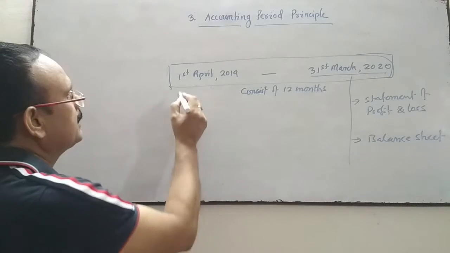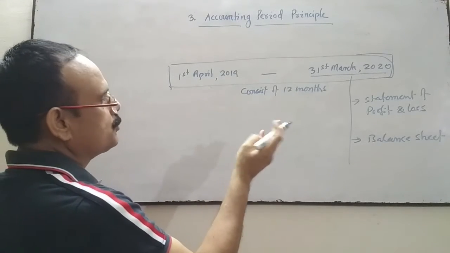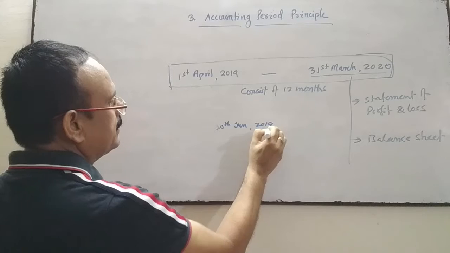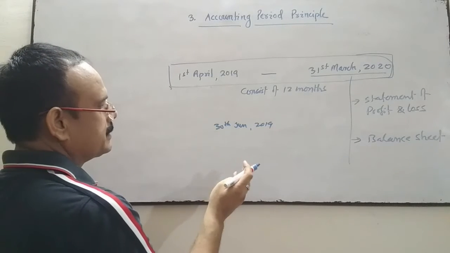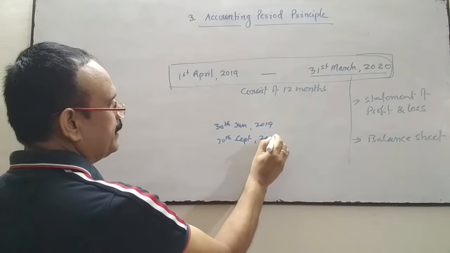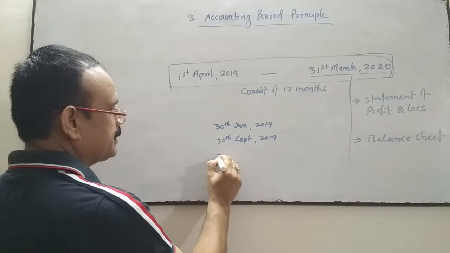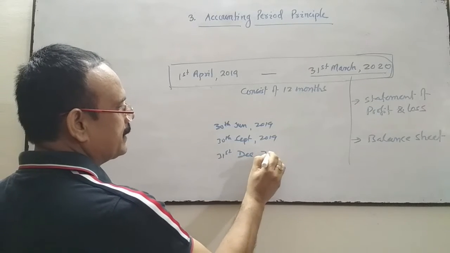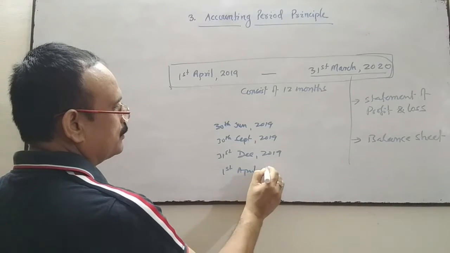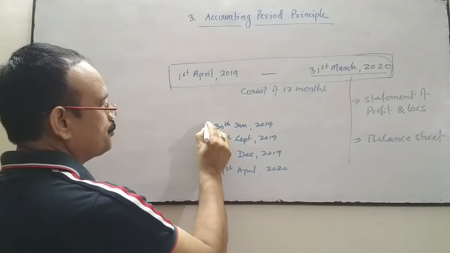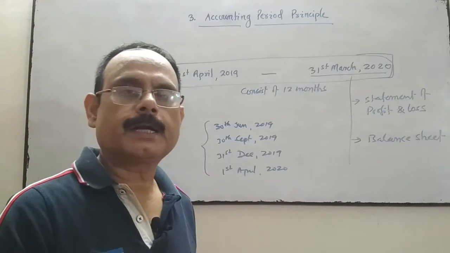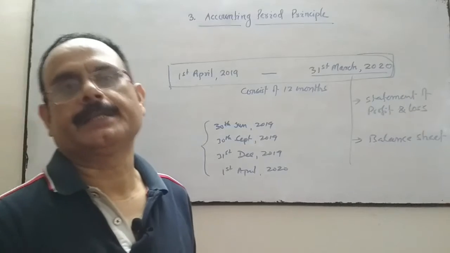Every quarter means April, May, June, 30th June 2019, then July, August, September, 30th September 2019, then October, November, and December, 31st December 2019, and then up to 31st March 2020. So the company has to prepare financial statements quarterly as well if the company is listed in the stock exchange.